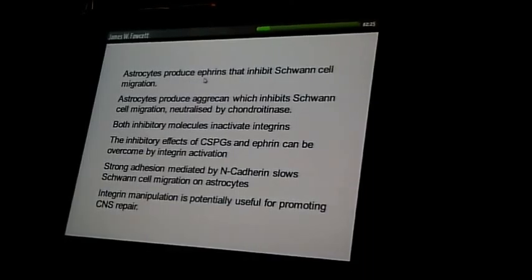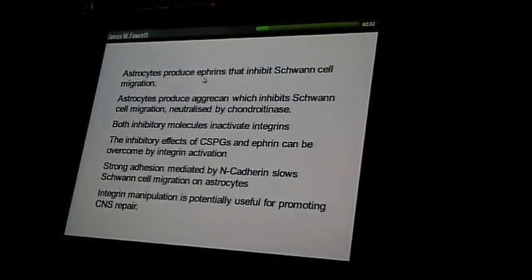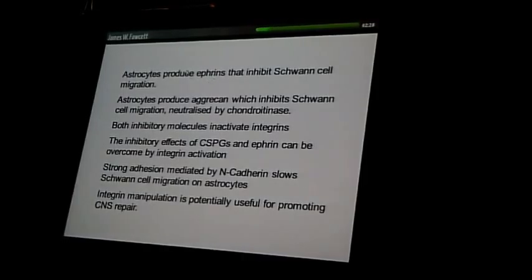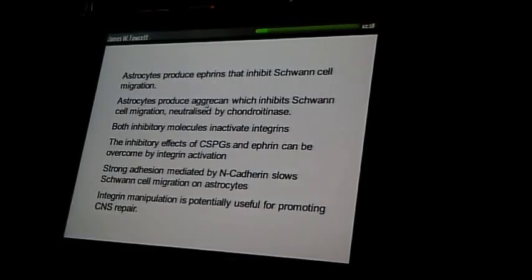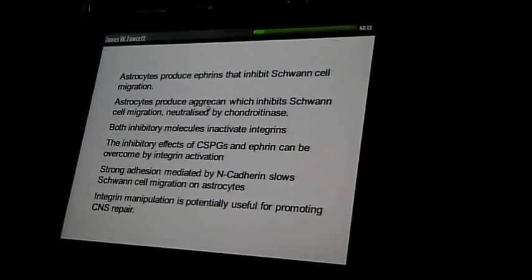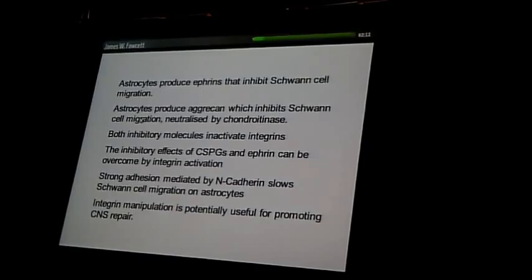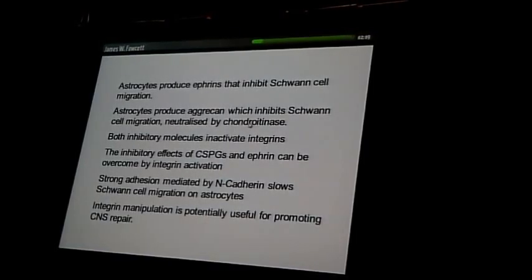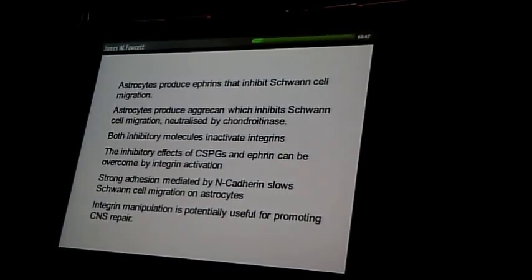First of all, the astrocytes produce inhibitory ephrins, of which the most inhibitory is ephrin A5. Astrocytes also produce the inhibitory proteoglycan aggrecan, and some other inhibitory proteoglycans, and these inhibit Schwann cell migration, and that can be largely neutralized by chondroitinase.